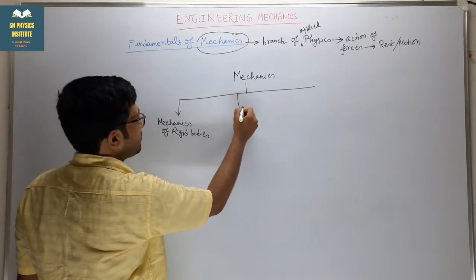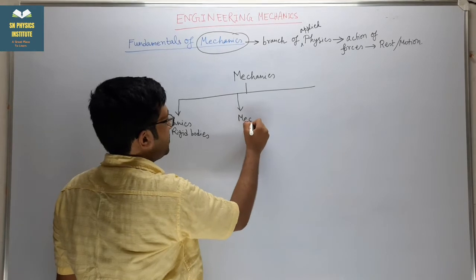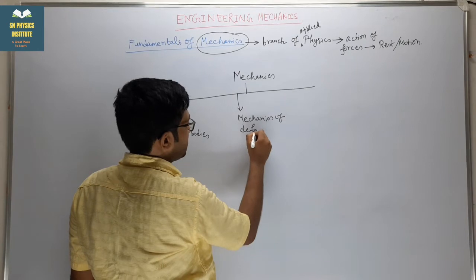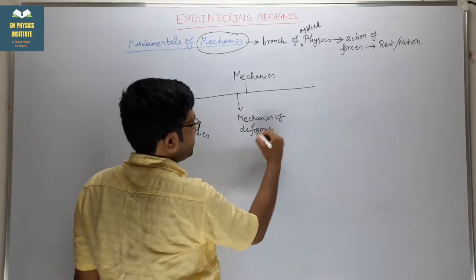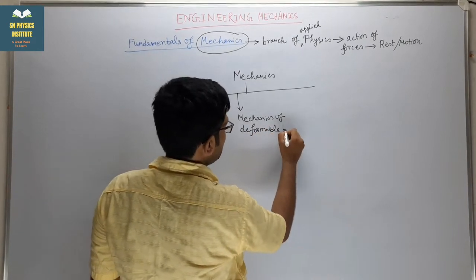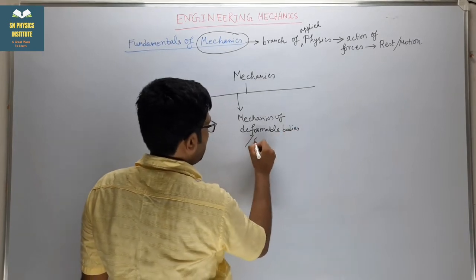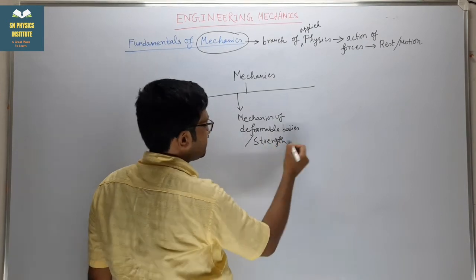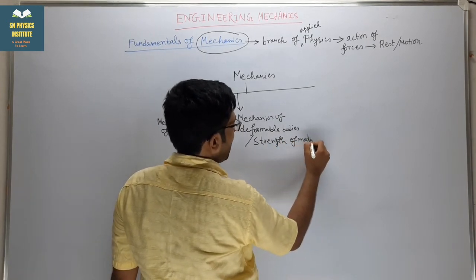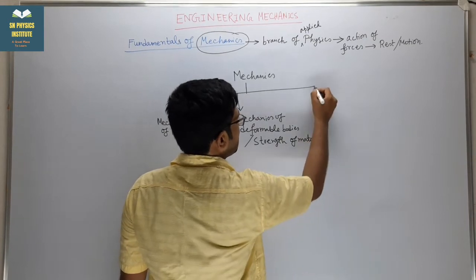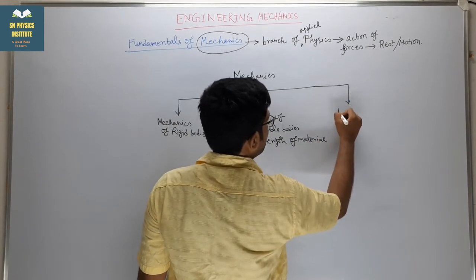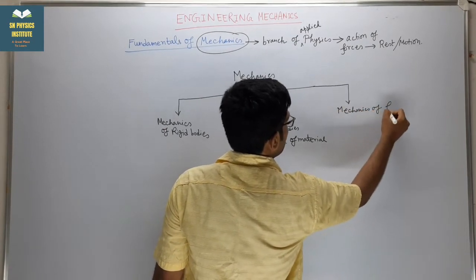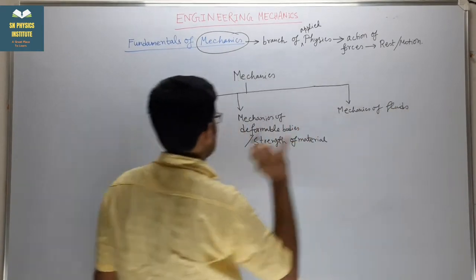Next one is mechanics of deformable bodies, or strength of material. This is also a part of mechanics. And the third one is fluid mechanics, or mechanics of fluids. So these are the three categories.